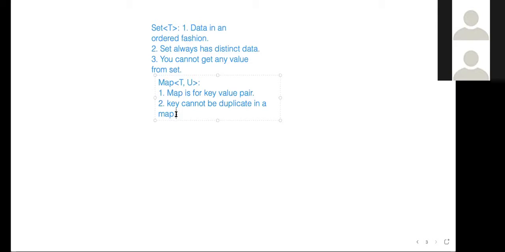I have one question. How is a map different from a dictionary? It's the same. The map is a generic data structure, and a dictionary is something in Python which implements the map itself. Did you understand it? Yeah, I got it.